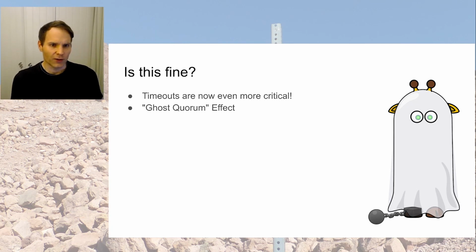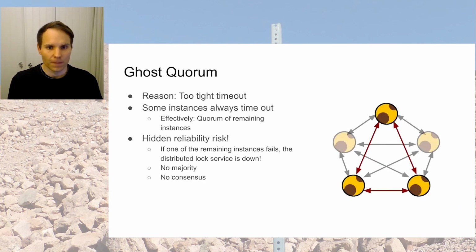So, is this fine, what we are doing? Because now timeouts are even more critical. When I implemented that and I set pretty tight timeouts, I was getting faster consensus. But when I looked into the instances, I saw that there were two instances that were never getting the state, because the timeouts were always hitting before these slow instances were able to learn that. And I call this effect the ghost quorum.